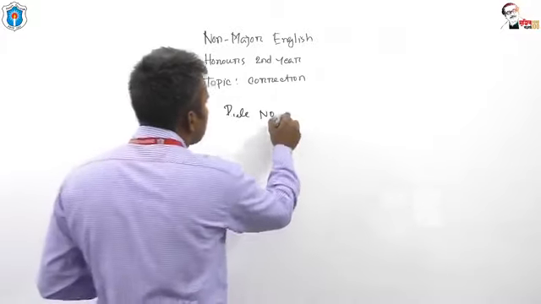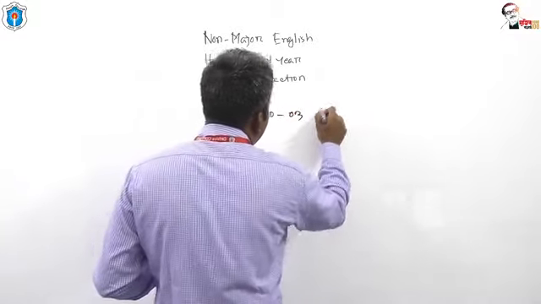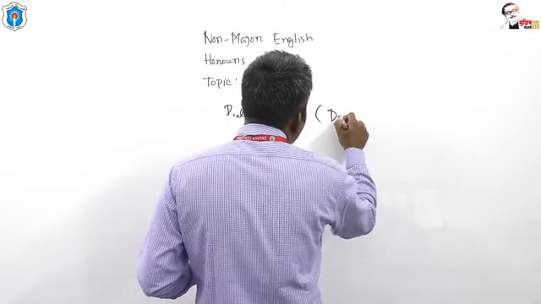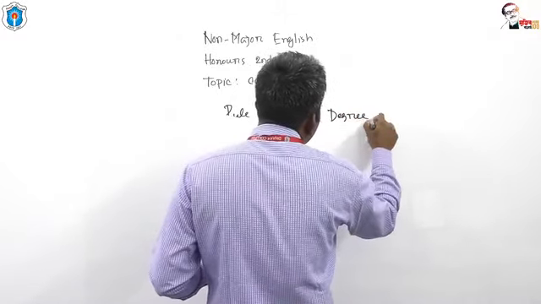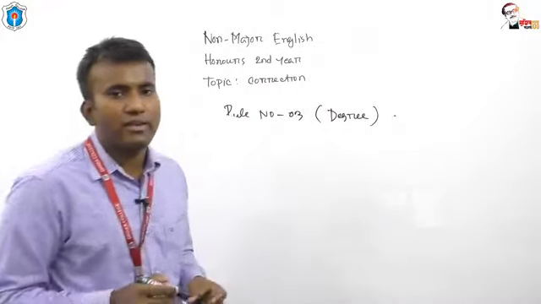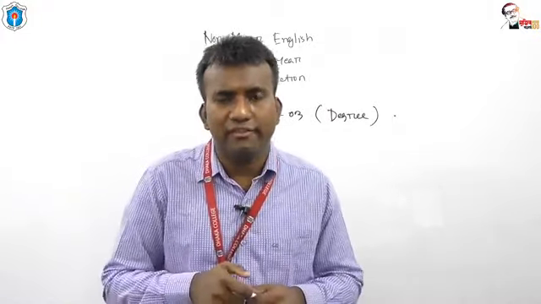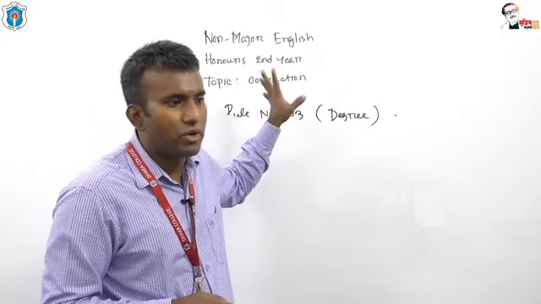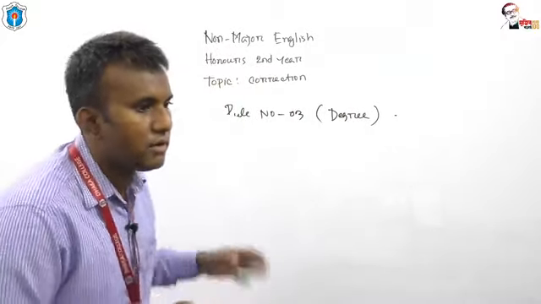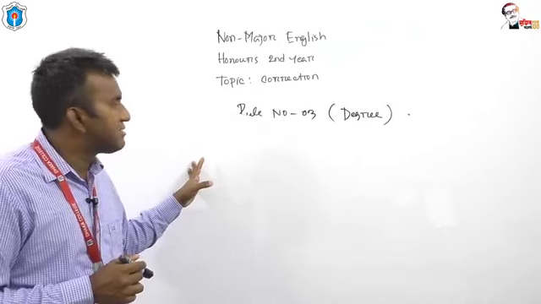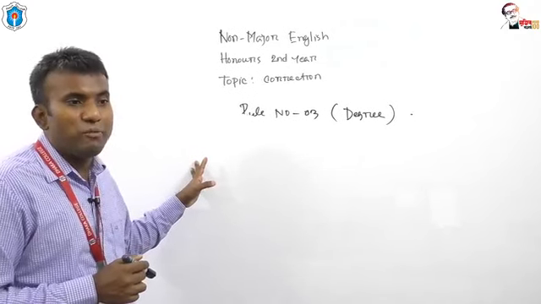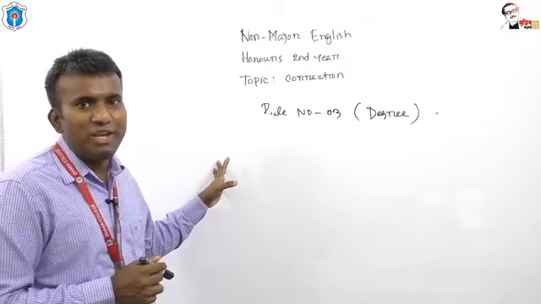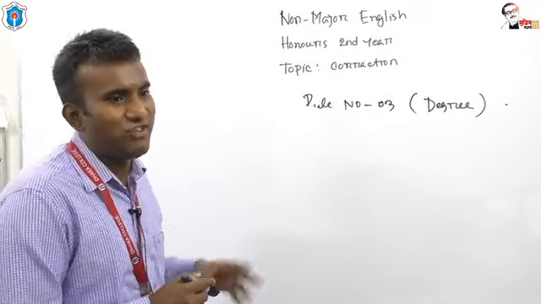Now we are talking about rule number 3 of correction, and this is about degree. Very often questions are given related to degree in the correction part. So my dear students, I'm going to give you an example at first, and you are requested to try by yourself.